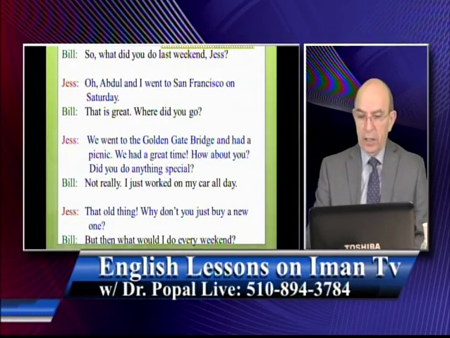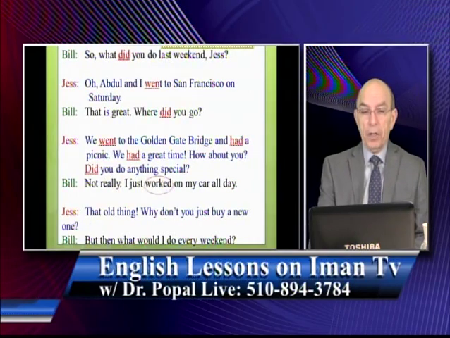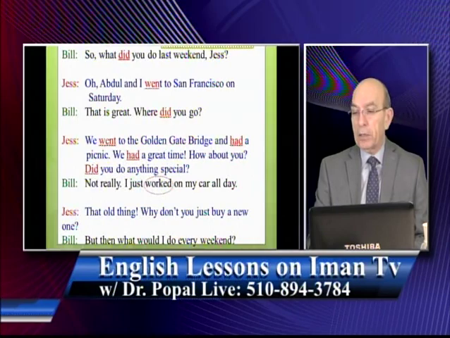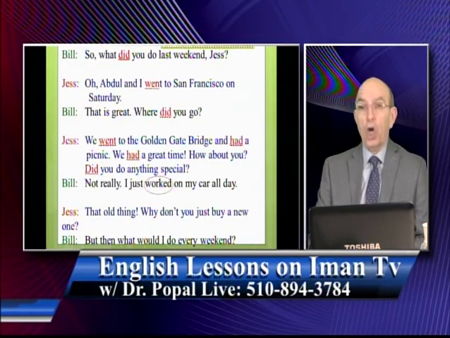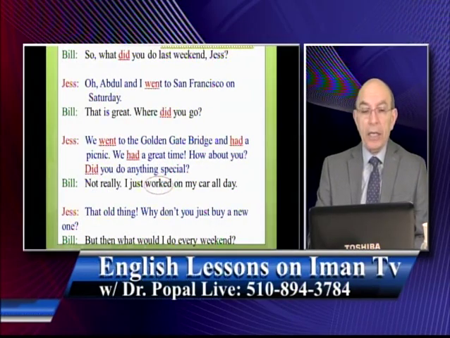So that's the dialogue. Now we need to find out the verbs that are irregular and underline them. So the irregular verb is what? Did is irregular. The present form is what? The present form is do. Went is irregular. The present form is what? Go. Did is what? Irregular. The present form is what? Do. We went to the Golden Gate Bridge. Again, went is what? Irregular.